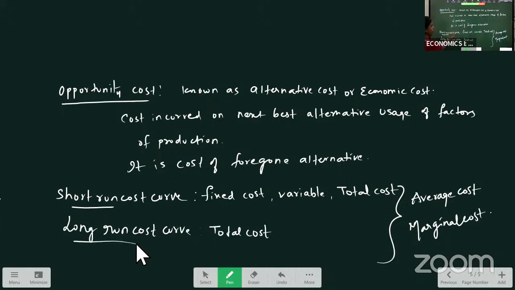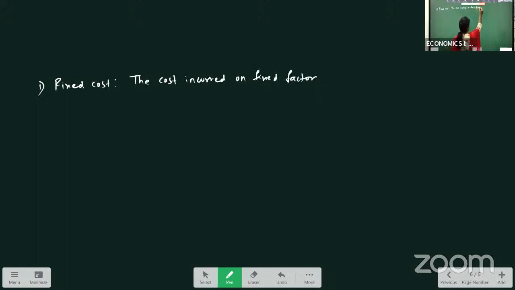Now, let us see what these fixed cost, variable cost, total, average, and marginal are, which is very important for your 2 marks again. The first one is fixed cost. What is fixed cost? The cost incurred on fixed factors of production. Such cost is called fixed cost.